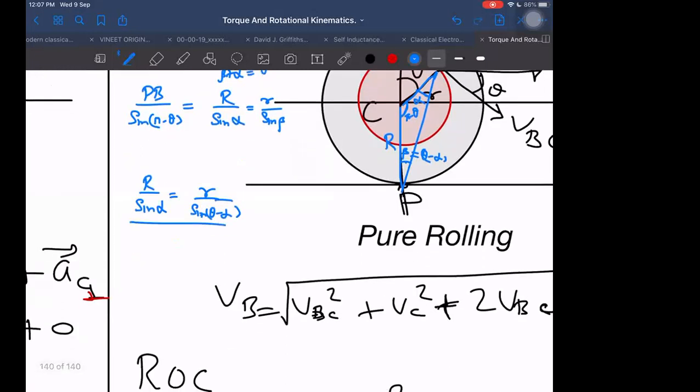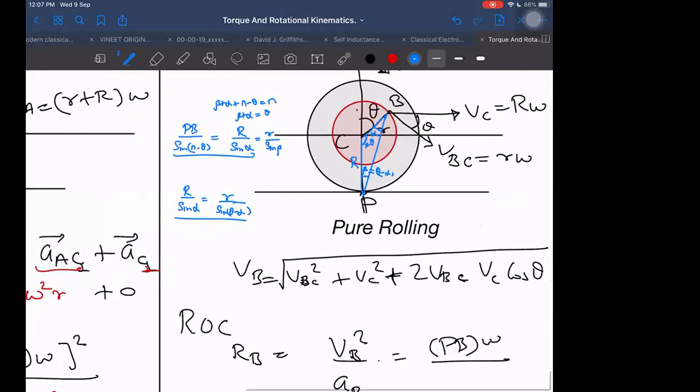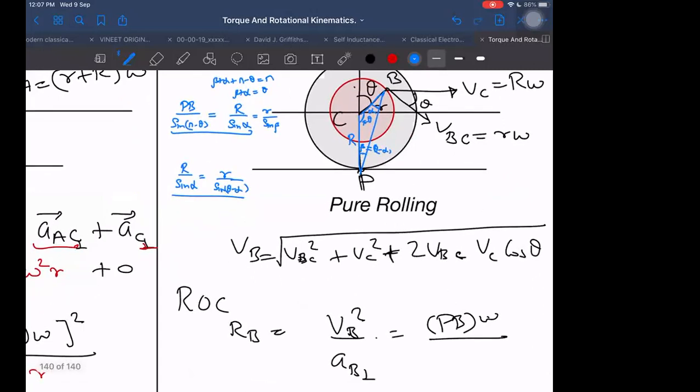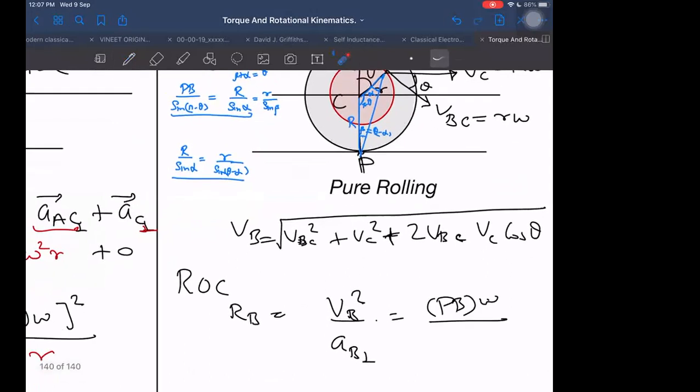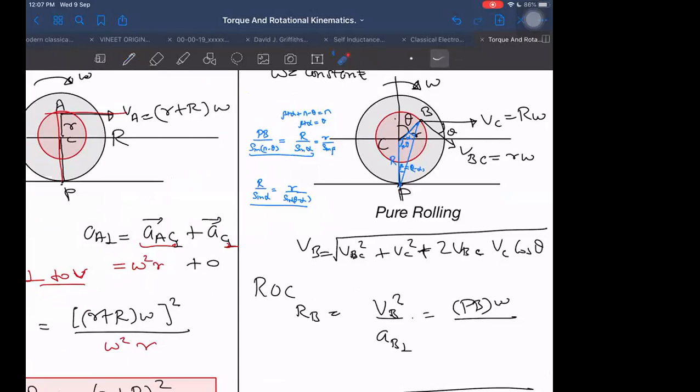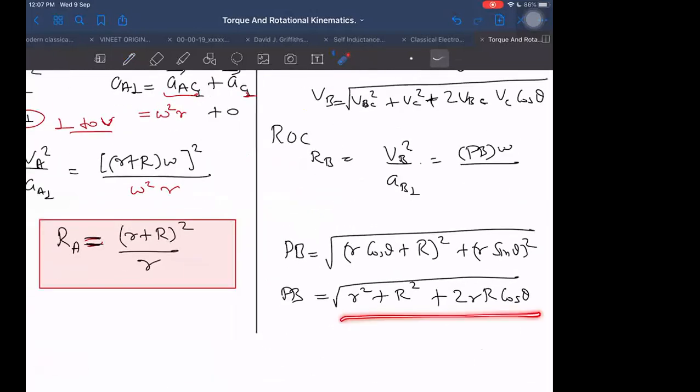So we can use either of these two methods. Which one is easier? I think this one is easier, because here only sine alpha is separate. Here I would have to again separate sine alpha and other terms. PB was already obtained. So I will prefer this method.